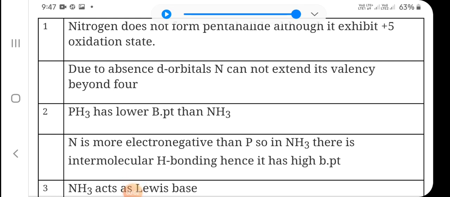Good morning, students. Today we are going to review some of the reasoning questions of P block elements, because you are finding difficulty in solving these questions, so we are going to discuss them.